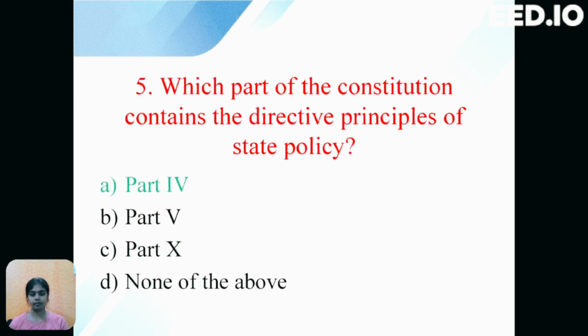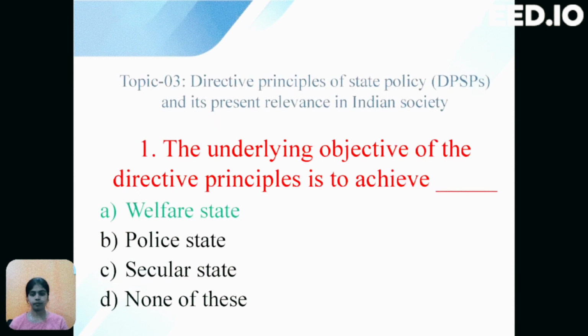Next question is, which part of the constitution contains the directive principles of state policy? The options are: option A, part 4; option B, part 5; option C, part 10; option D, none of the above. Directive principles of state policy is referred to in part 4 of the constitution, so the correct option is A, that is part 4.